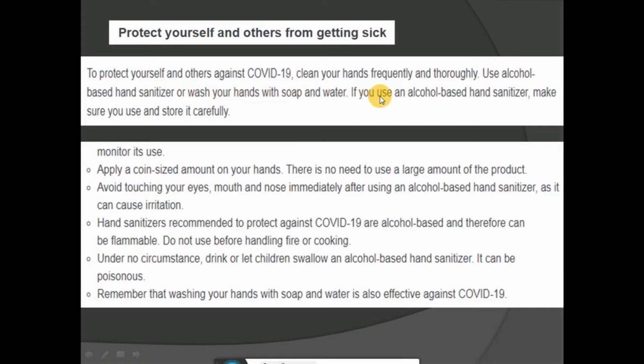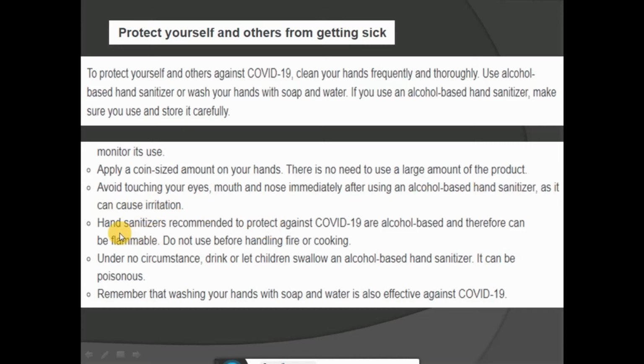If you use an alcohol-based hand sanitizer, make sure you use and store it carefully. Apply a coin-sized amount on your hands. There is no need to use a larger amount of the product. Avoid touching your eyes, mouth and nose immediately after using an alcohol-based hand sanitizer, as it can cause irritation.